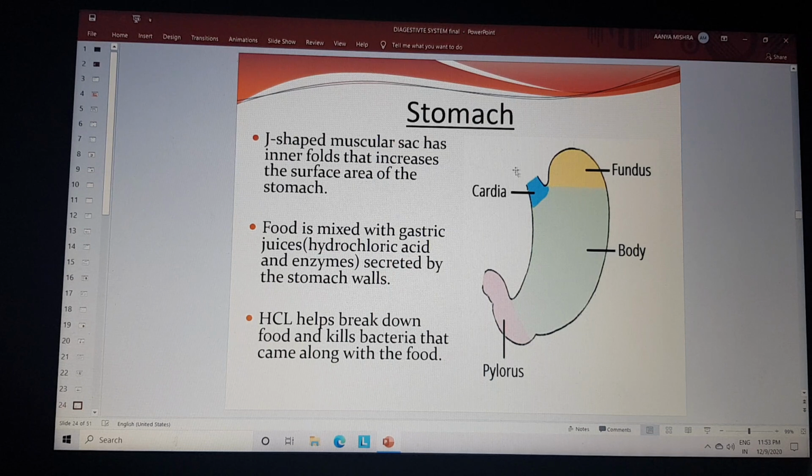The stomach is a J-shaped muscular sac that has inner folds. Having inner folds increases the surface area of the stomach. It has three parts: the fundus, body, and the pylorus. In the stomach, food is mixed with gastric juices, that is hydrochloric acid, and some enzymes secreted by the stomach walls. The hydrochloric acid helps the breakdown of the food and kills bacteria that come along with the food material.